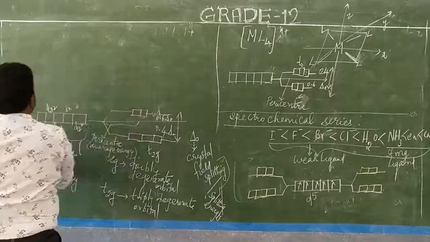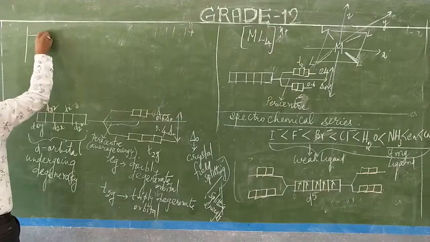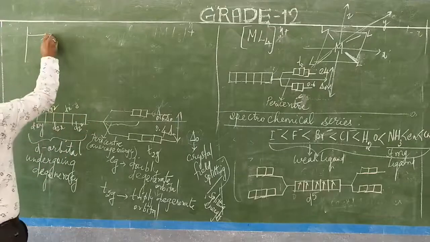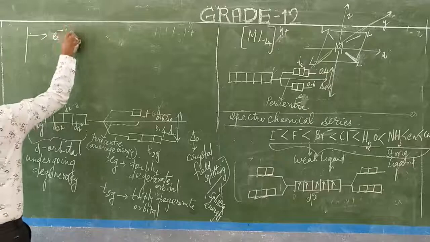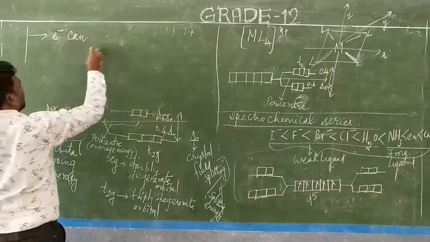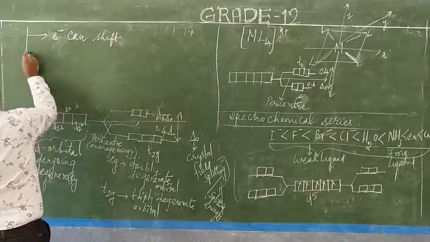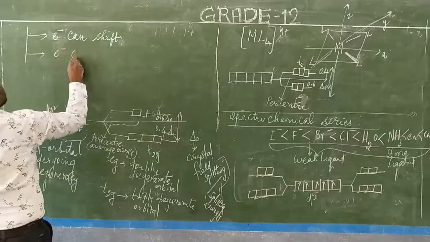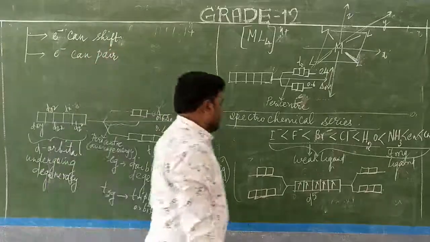The possible conditions: the first condition is that either the electrons can shift, or otherwise the electrons can pair. What is the meaning?